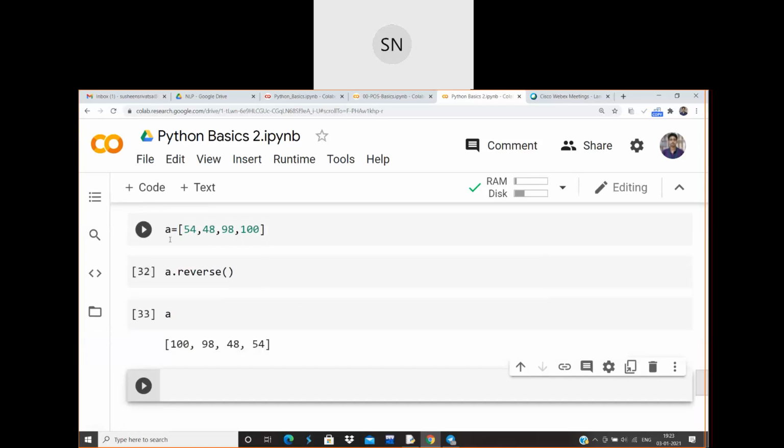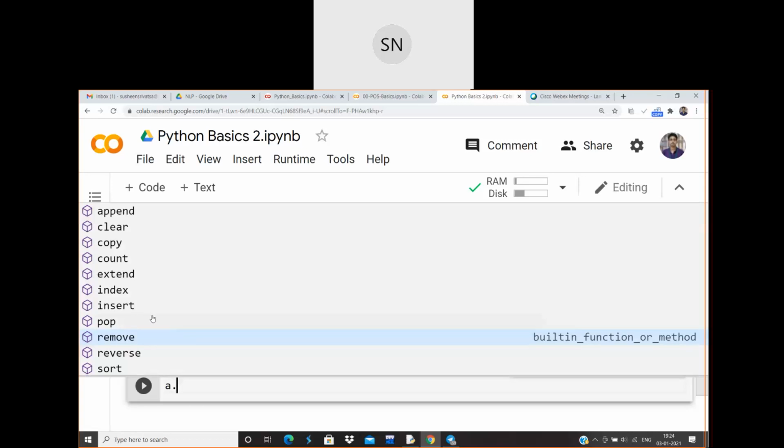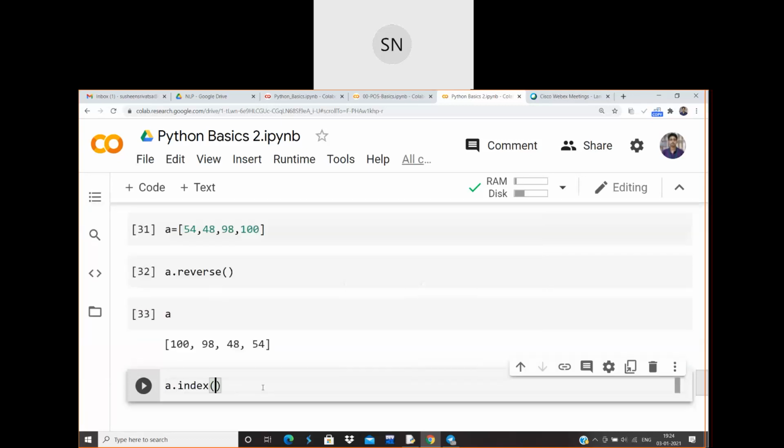See, as soon as you type A dot, there are n number of functions which you can see over here. A dot append, A dot clear, A dot copy, A dot count, all of those will be present in the editor itself. The thing is, you need to know what exactly the different parameters are going to do. Suppose we want to use another kind of approach, you can just type the braces.